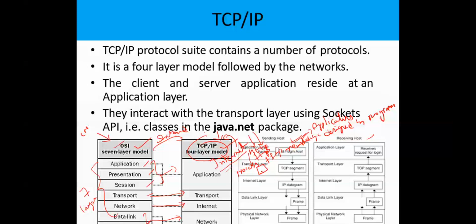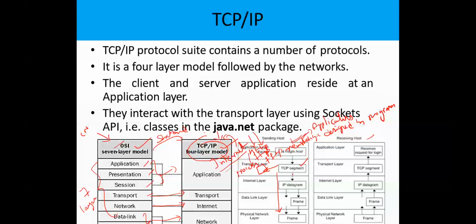The data inside the transport layer is called a segment. If we are using TCP, it is called a TCP segment. This TCP segment comes from the network process, and it will be transported over the different lower layers in the sending host.